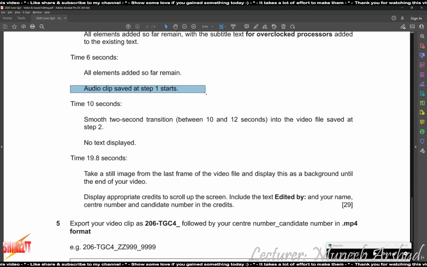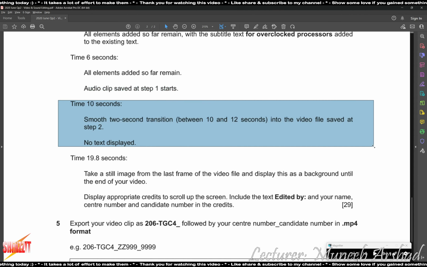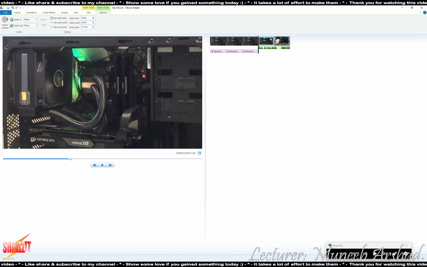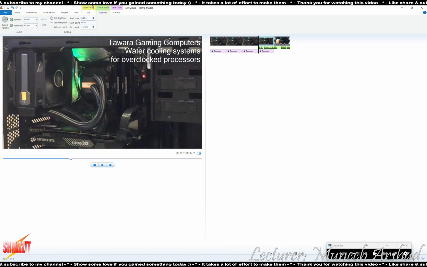We are to add the same text, the same elements for another 4 seconds. Why? Because at 10 seconds the video is going to start. So we will take the same snapshot, copy it and paste it here. Take this text, copy it, paste it over here. The duration is going to be 4 seconds. And now if I click on my video, this is exactly at 10 seconds the video is starting.